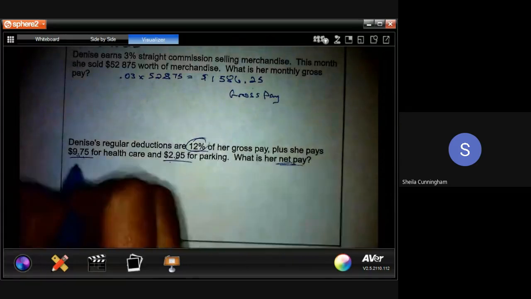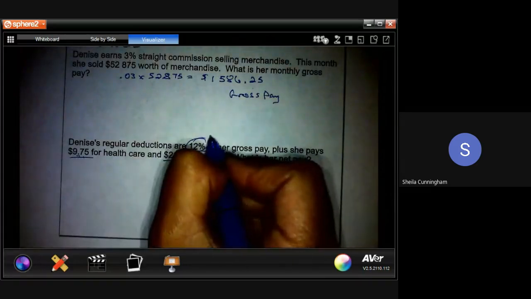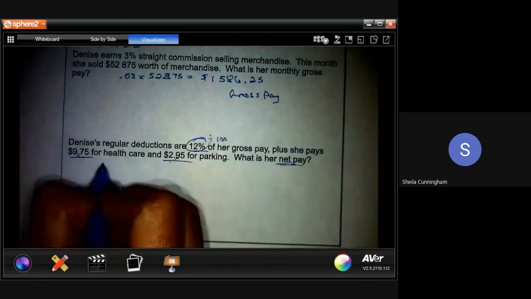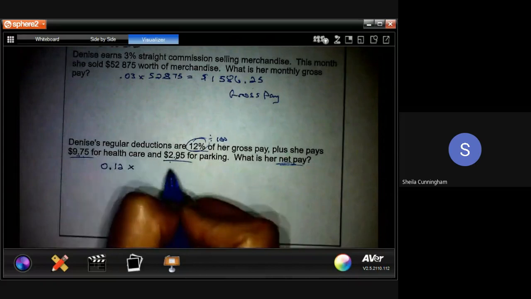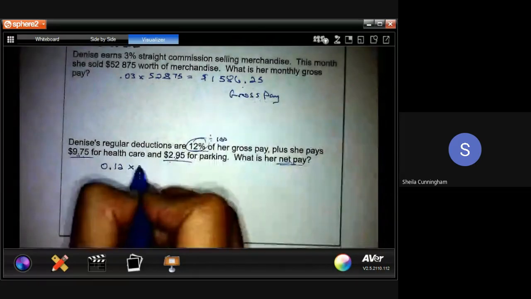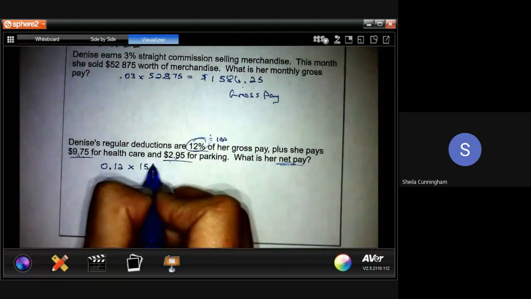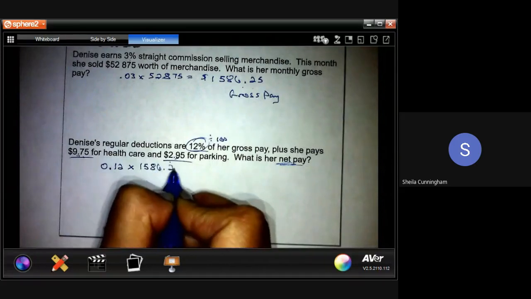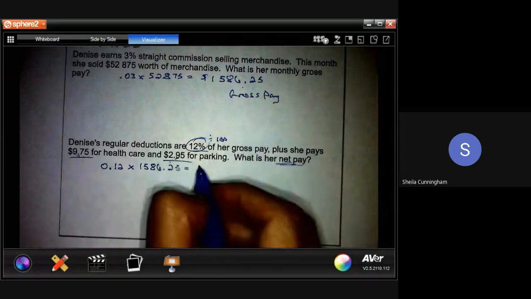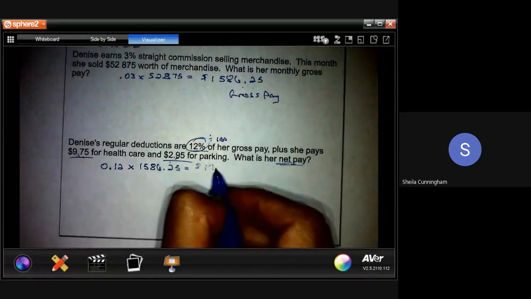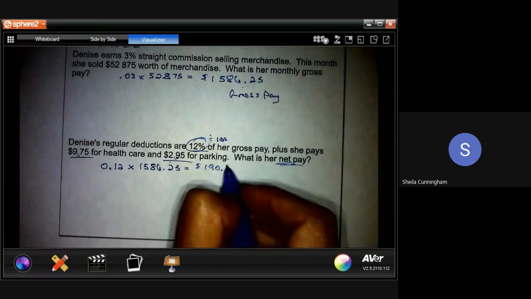So that 12%, you're going to divide it by 100. So that means we're going to get 0.12 times her gross pay, $1,586.25, to find out those deductions. And we find out that that is $190.35.